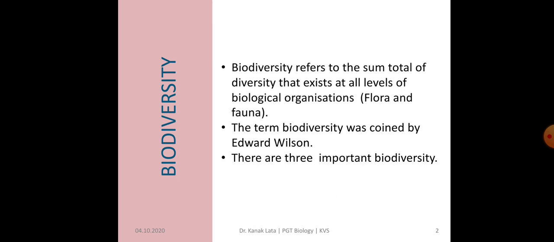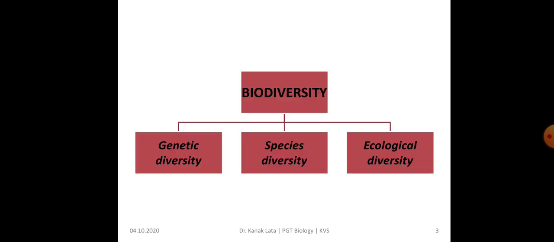The three important biodiversities are genetic diversity, species diversity, and ecological diversity. Here we are going to discuss one by one.